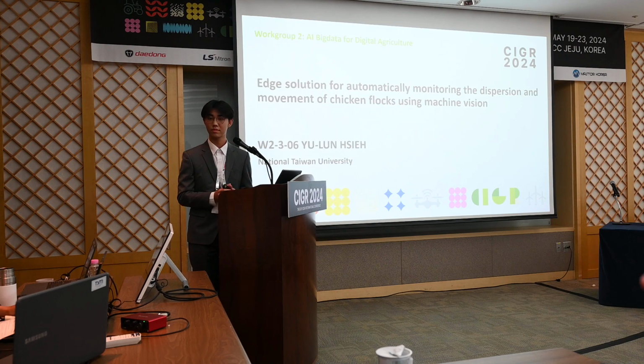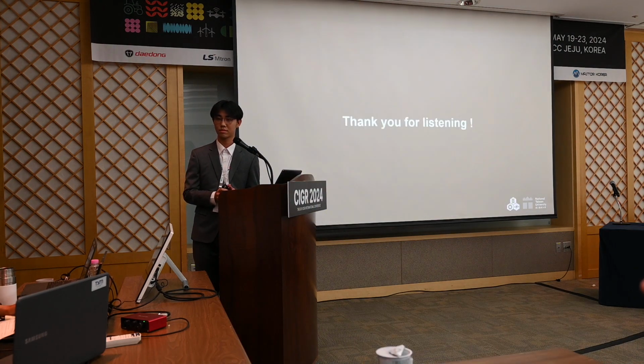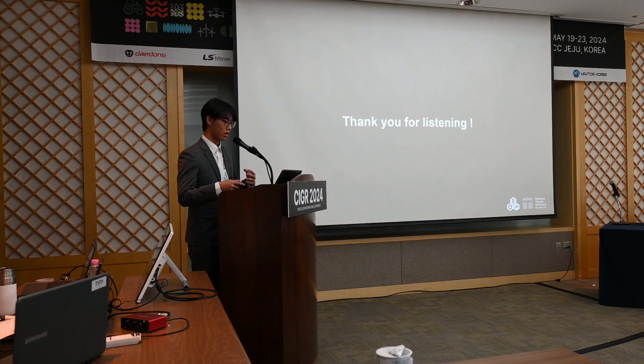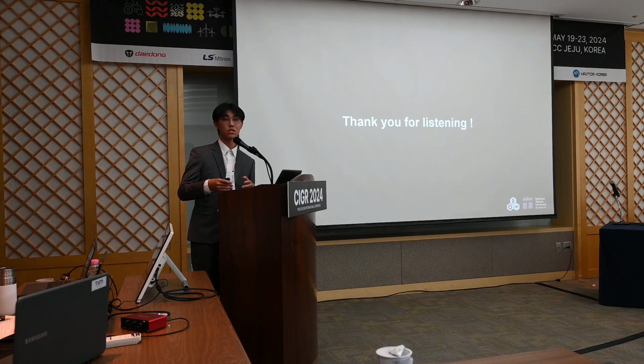I'm just curious, what's the next step once you detect that dispersion and the movement? Then what's the purpose of that monitoring? Okay, so we will analyze long-term values and try to find abnormal patterns of the chicken flocks. This can help farmers find early warnings of abnormal flocks, and this can help them enhance the poultry quality, the quality of chickens. Does this answer your question?